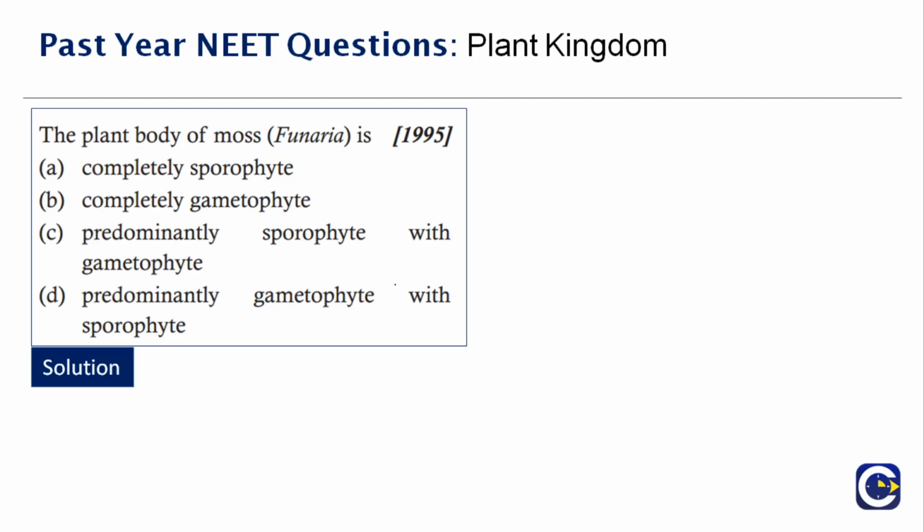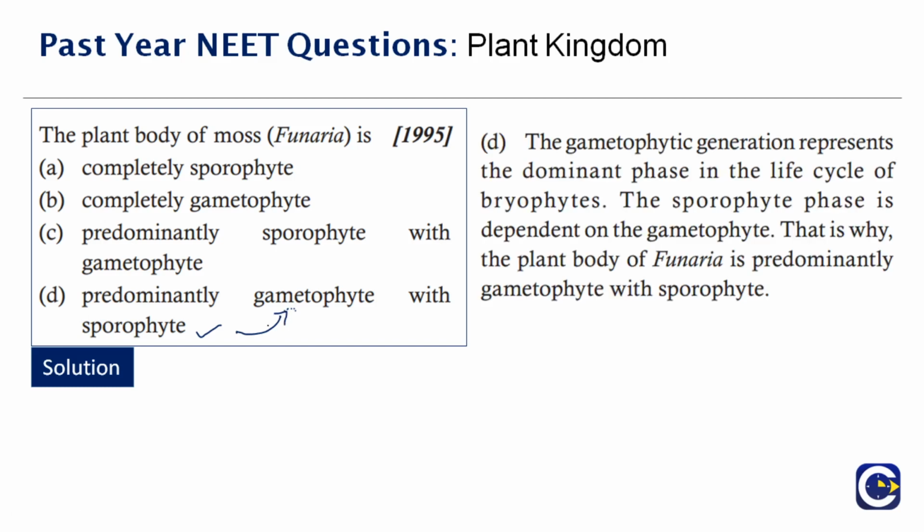The plant body of moss will consist of both the sporophyte and the gametophyte. But out of this, which one is the predominant one? Which one is dependent and which one is the dominant one? The correct answer here is option D, because the gametophyte dominates while the sporophyte is dependent upon the gametophyte. It is totally dependent on the gametophyte. Only after the completion of the gametophyte does the sporophyte develop. So the correct answer is option D, predominantly gametophyte with sporophyte.